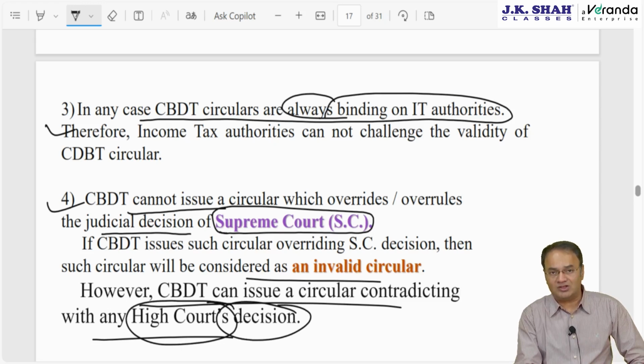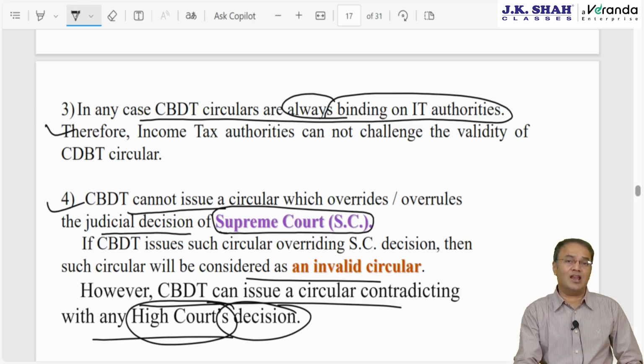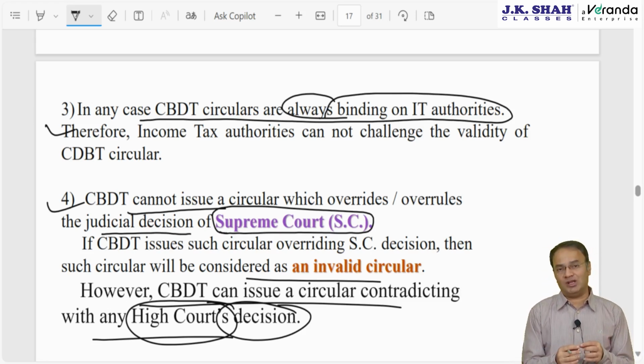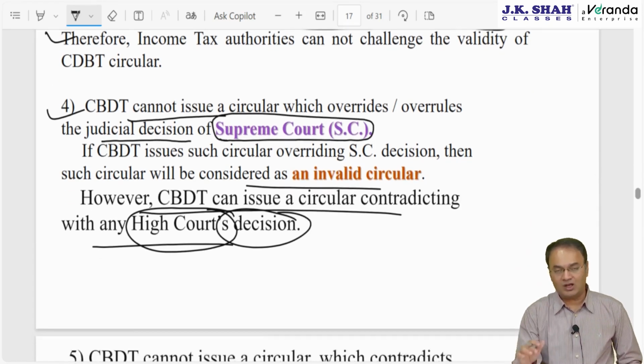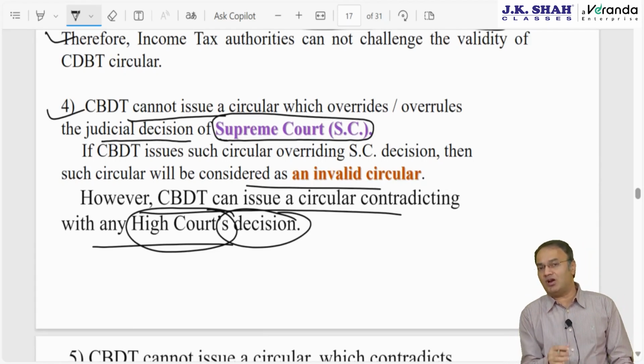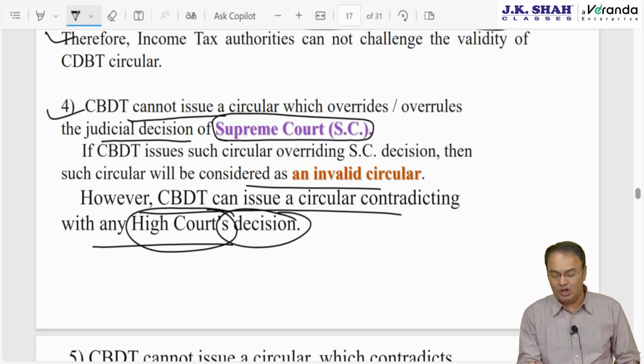Like in the minimum alternate tax chapter, if you recollect, there were two High Court decisions on whether to allow 54EC exemption from book profit or not. One was the Kerala High Court decision in the case of NJ Joes and Company 1999, where the Kerala High Court said not allowed, 54EC cannot be claimed while computing book profit. Another was the Metal and Chromium Plater Madras High Court decision where the Madras High Court stated allowed. Why allowed? They described it. If you have not watched the video on minimum alternate tax, please do go and watch it. It's a beautiful video. All points are comprehensively covered in a very short span of time. It will really help you.